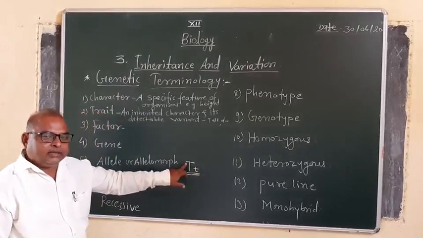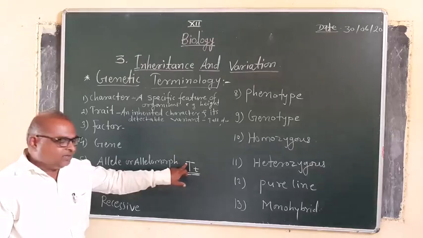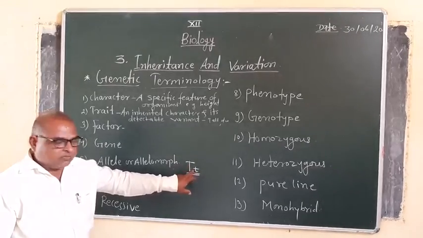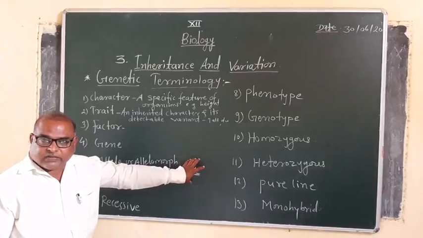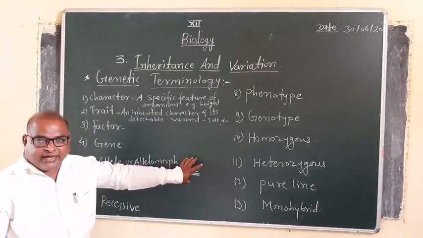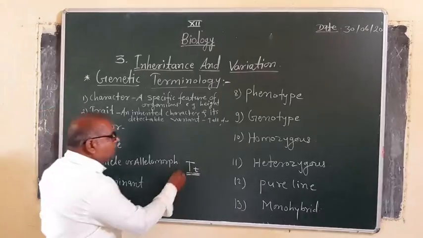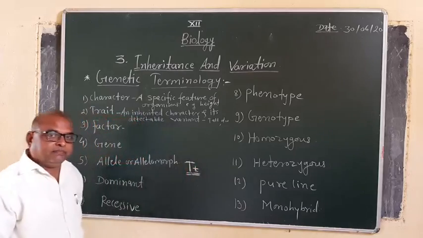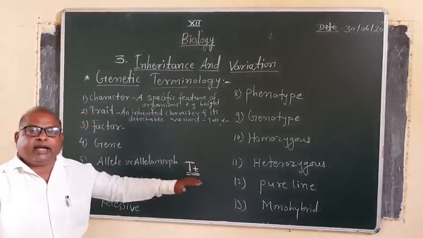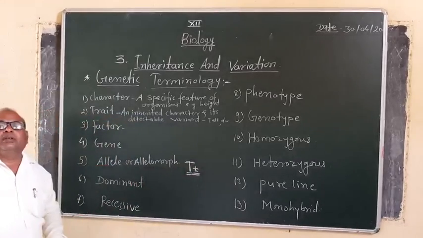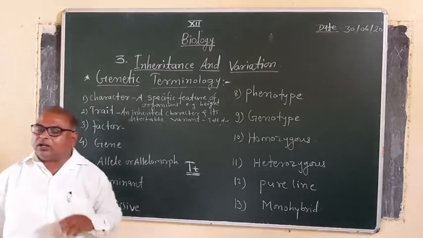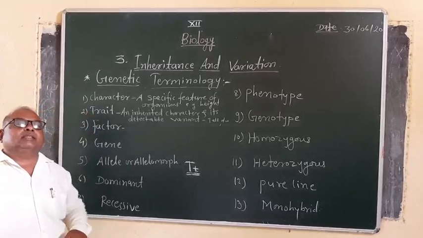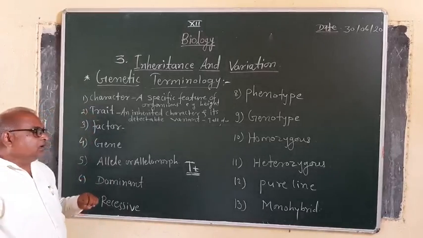Capital T is the gene for tallness, that is height of the stem, and small t is the gene for dwarfness. Both capital T as well as small t indicate the height of the stem, even though the tall allele is capital T and the dwarf allele is small t. It means that capital T and small t are alleles of each other, or allelomorphs of each other. They are located in the same locus on the chromosome.